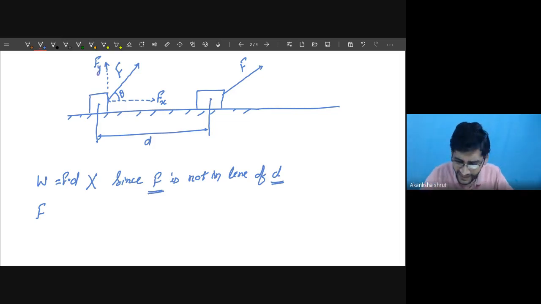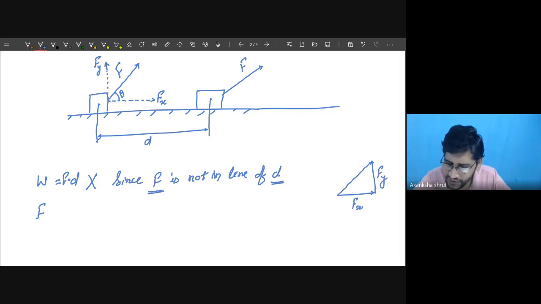We have learned that this Fx and Fy is what? So this force is a vector. So if Fx is this horizontal component and Fy is this vertical component, then the resultant of these two is obtained by the third side of a triangle, and this F is obtained by applying the Pythagoras theorem, Fx square and Fy square.